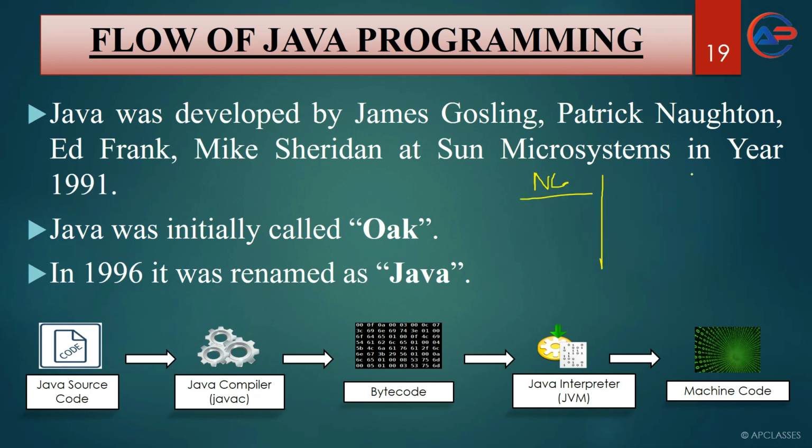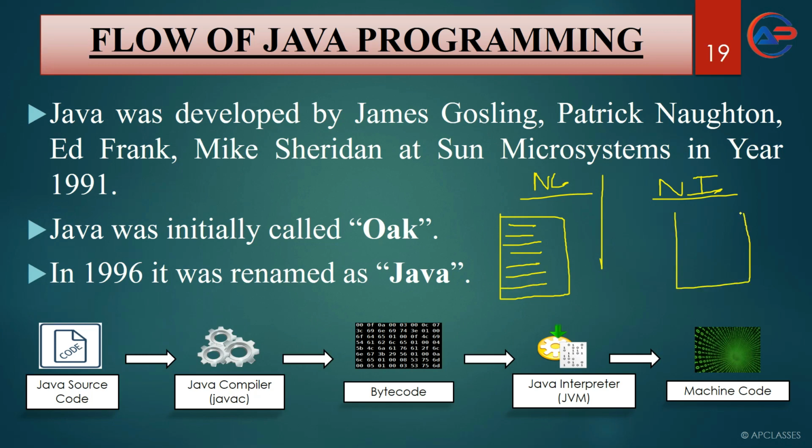You can think you have a normal compiler and here you have a normal interpreter. You have written a few lines of code here, and here you have written a few lines of code. Now as this line gets converted to machine code, you will find that it is very fast.